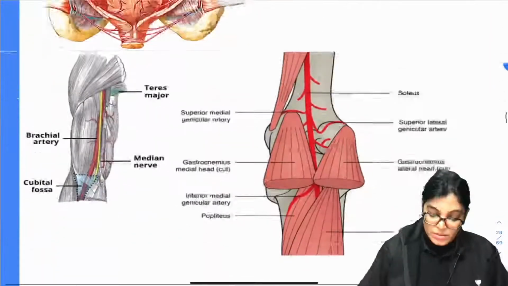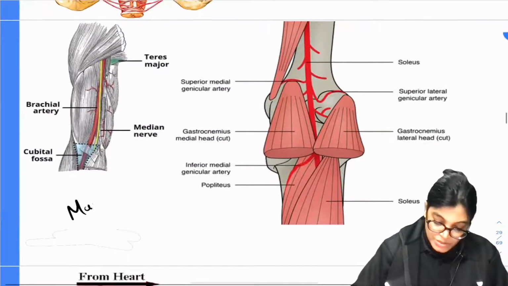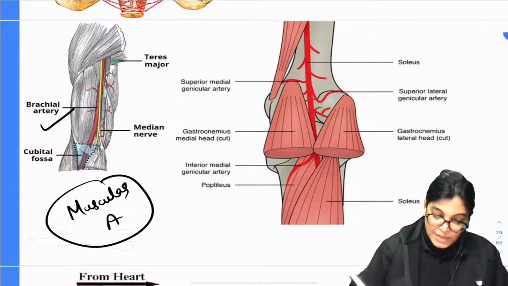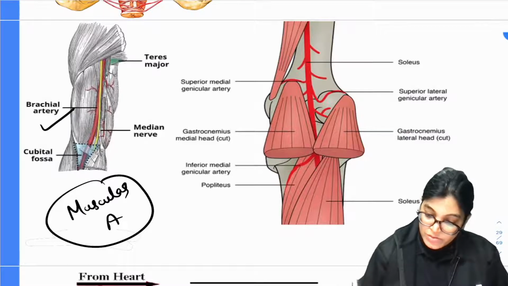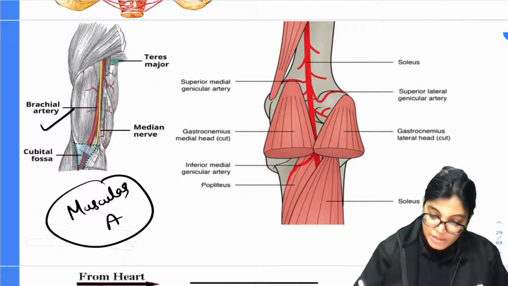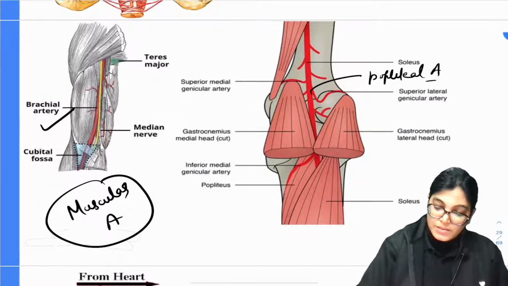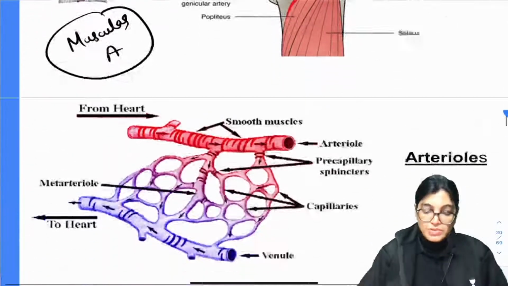Okay, now also muscular artery branches. If you see muscular arteries, they are distributing arteries, like the brachial artery we are seeing here. We are also seeing the popliteal artery here, which is giving 5 branches. These are all examples of muscular arteries.